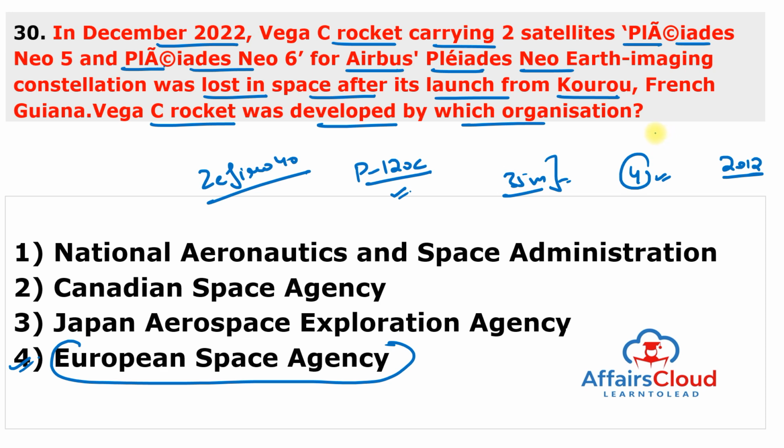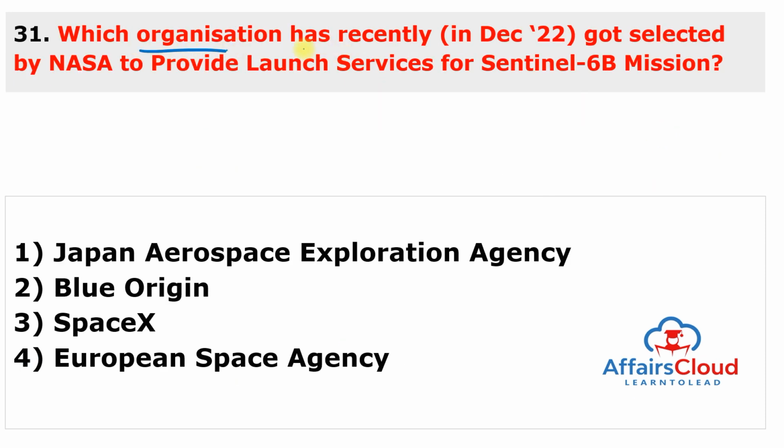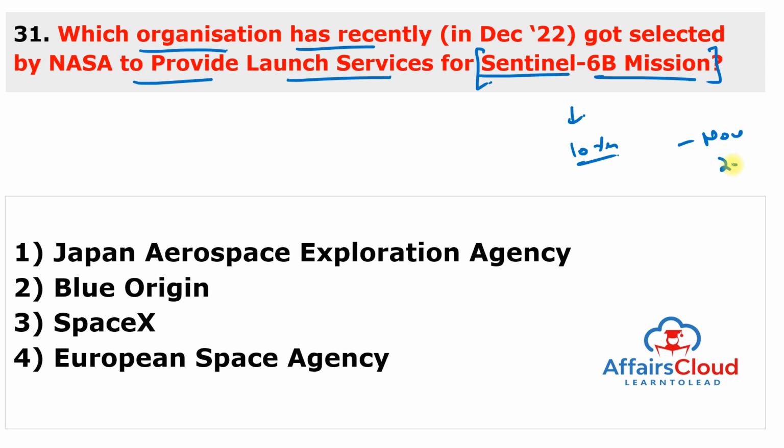Moving to next question. Which organization has recently been selected by NASA to provide launch services for the Sentinel-6B mission? This mission aims to continue global sea level observation for at least the next 10 years. The Sentinel-6B mission will be launched in November 2025 on a SpaceX Falcon 9 rocket from California. So just remember, the organization which is selected is SpaceX. Answer of this question is 3.